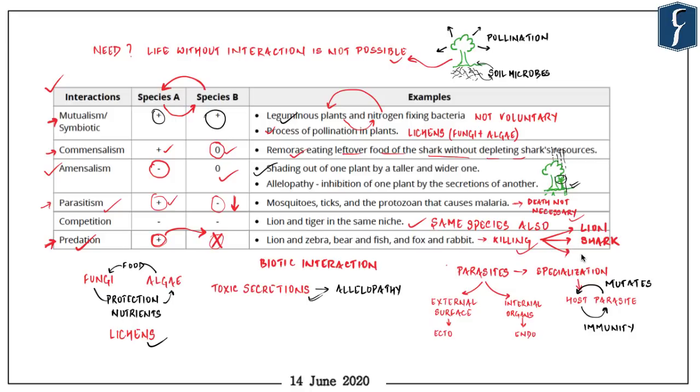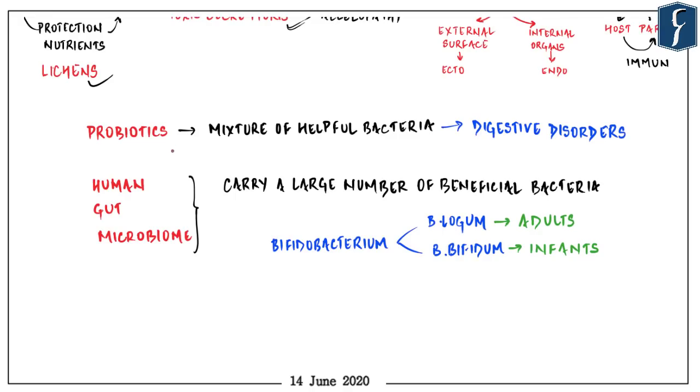So these are the 6 kinds of biotic interactions, and it is important for you to not only memorize the kind of impact which they have on the interacting species, but also try to memorize at least 2 examples of each one of them. So moving on to the 2 important takeaways from this particular article which appears on Science and Technology page